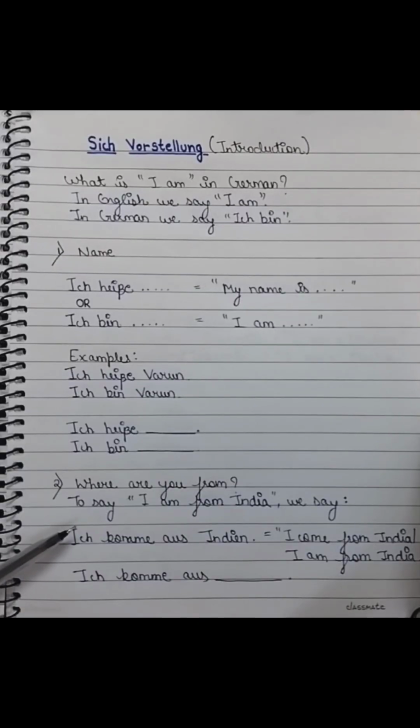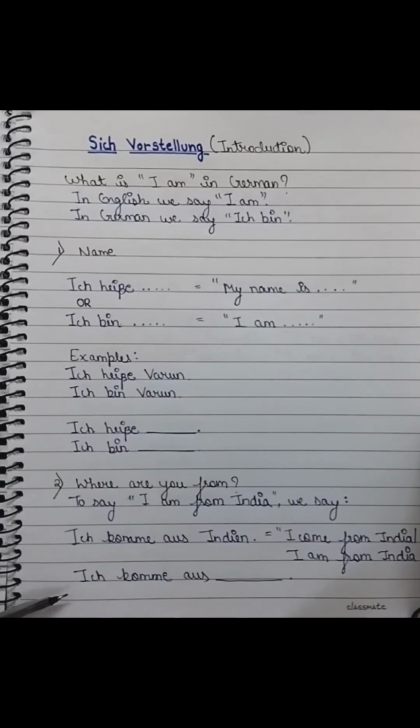Where you're from. To say I am from India, we say Ich komme aus Indien, which means I come from India or I am from India. Repeat, Ich komme aus Indien. Now you say it with your country. Ich komme aus.